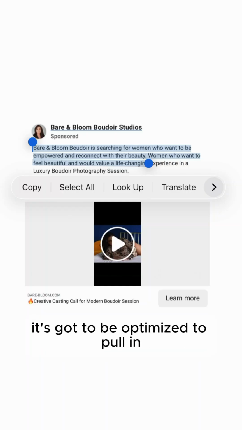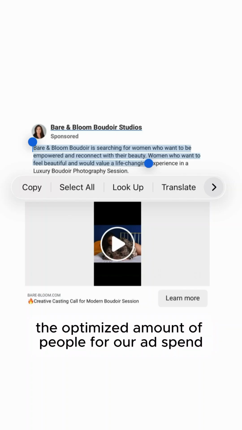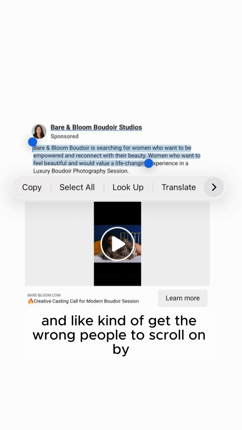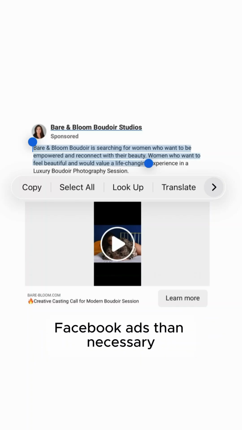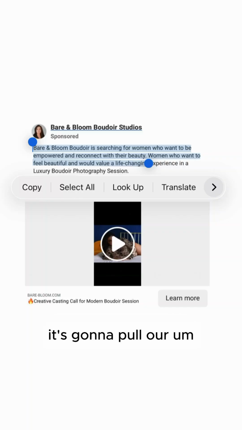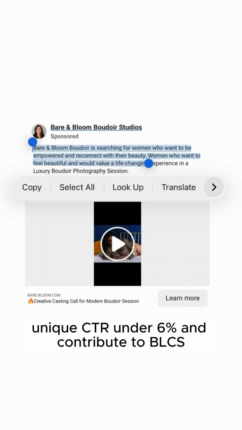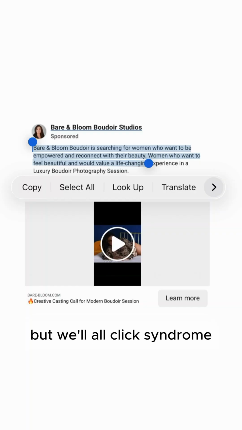It's got to be optimized to pull in the optimized amount of people for our ad spend and get the wrong people to scroll on by. So consequence of this, way more people are going to be scrolling by our Boudoir Facebook ads than necessary. It's going to pull our unique CTRL under 6% and contribute to BLCS, Boudoir low click syndrome.